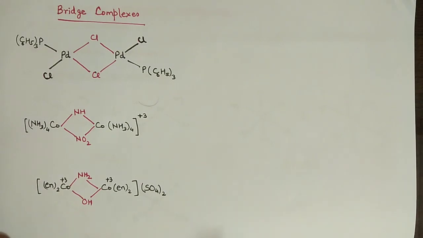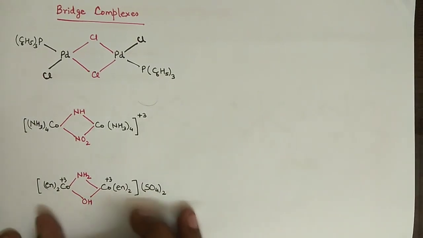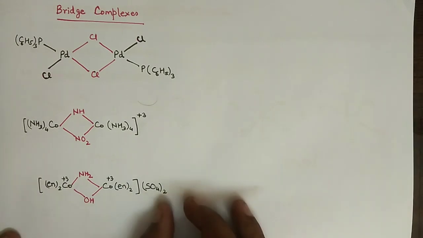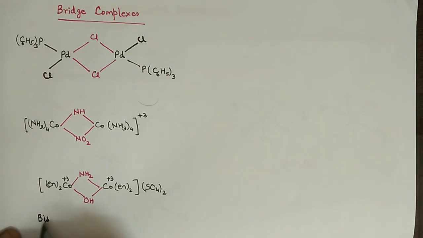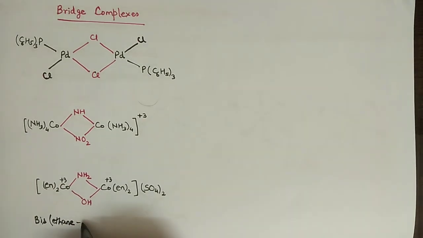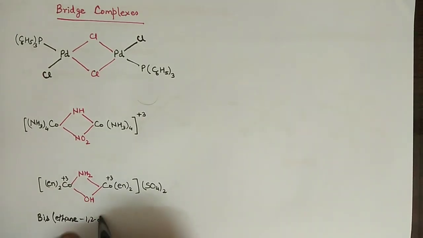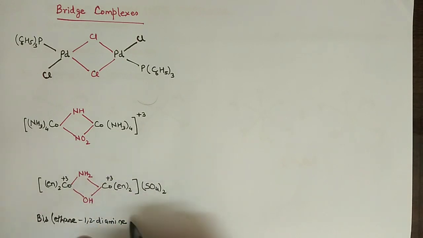Now, how to write down? Again, cationic part first, then the anionic part. So here is ethylene diamine, and I will write it bis, and then ethane, 1,2-diamine, then comes the cobalt.